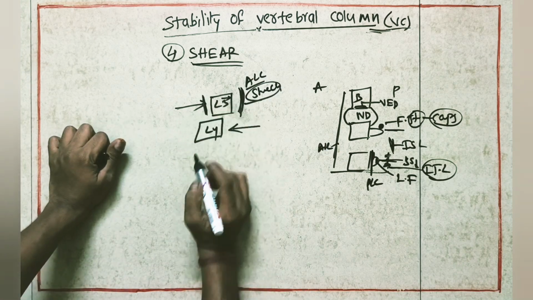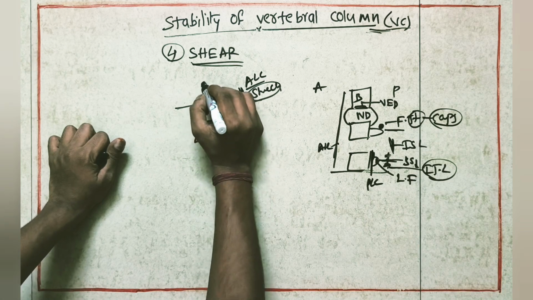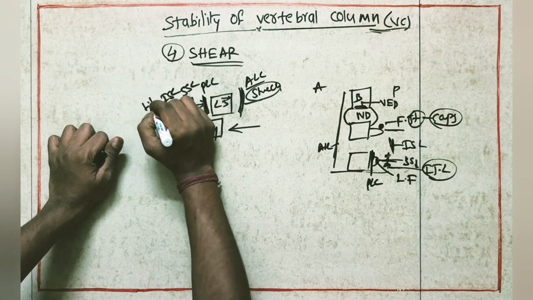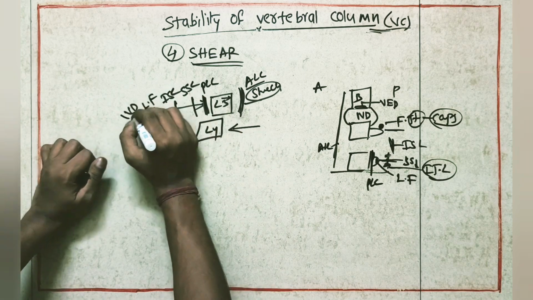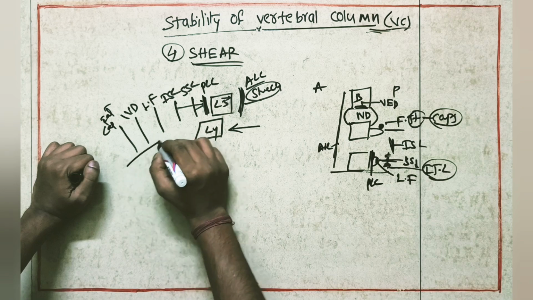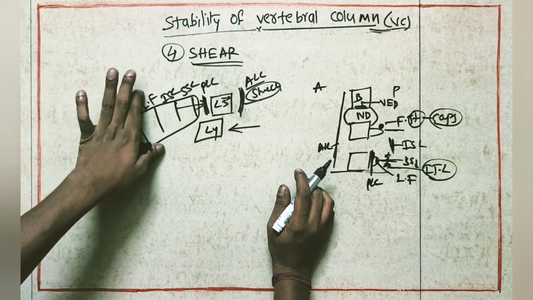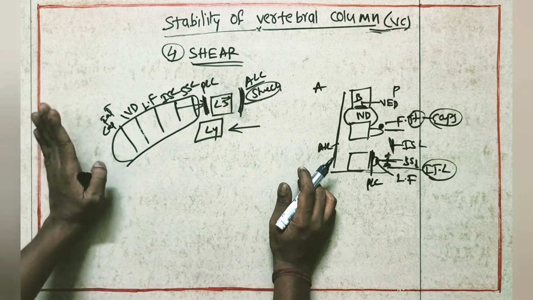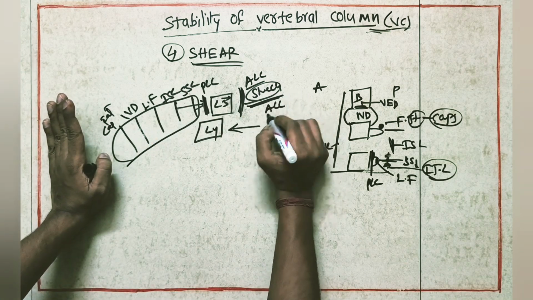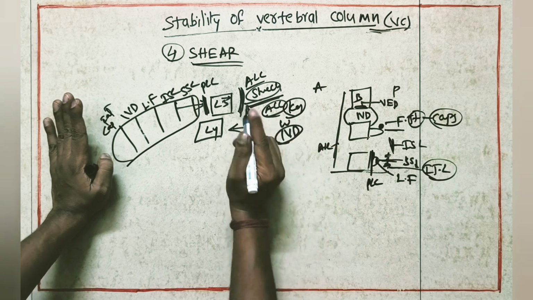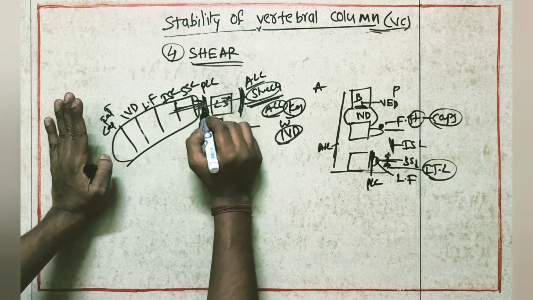At the same time the posterior longitudinal ligament, supraspinous ligament, interspinous ligament, ligamentum flavum, then the IVD, intervertebral disc, and the capsule of the facet joint, all these structures are going to protect against this forward movement. The stretching of the ALL, with the help of the IVD, plays a key role so that this shear force is resisted.